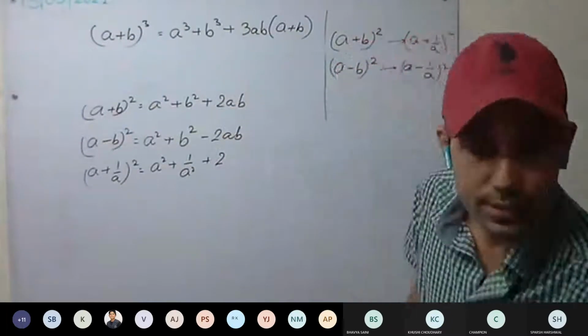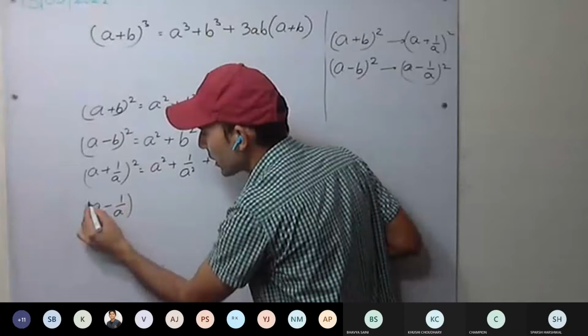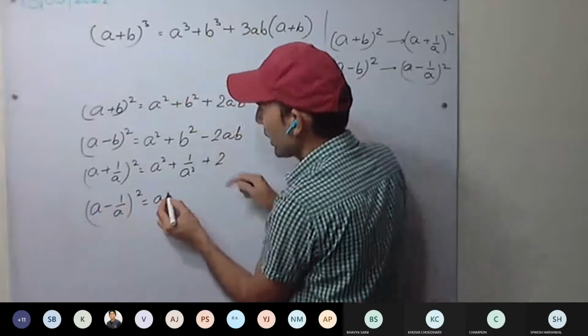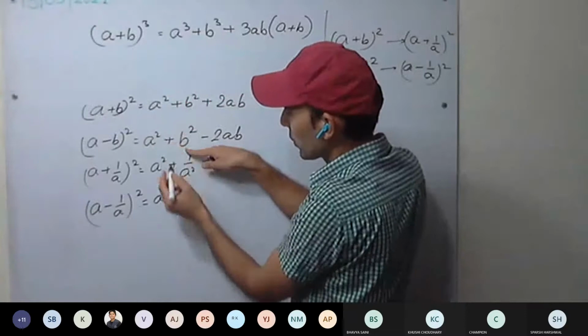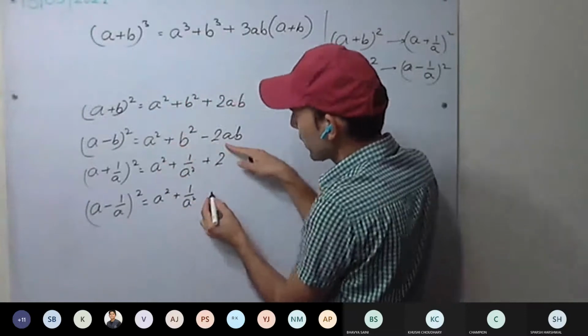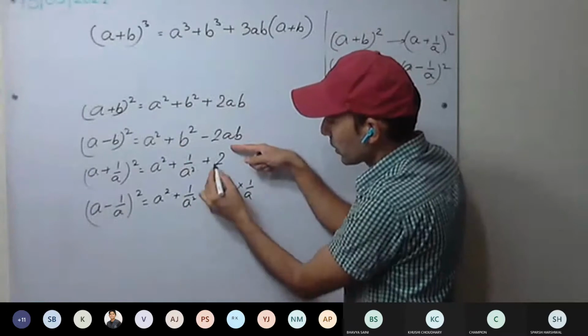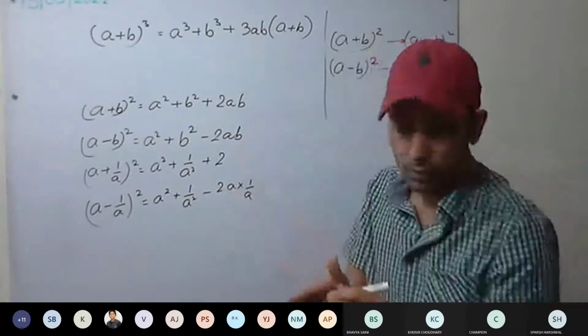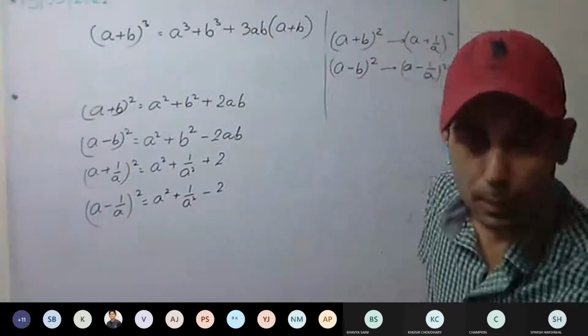This remains. This is clear? Similarly, A minus 1 upon A the whole square. A square plus 1 upon A square minus 2 into A into 1 upon A. The A's get cancelled. We again have minus 2 only. These identities you remember?